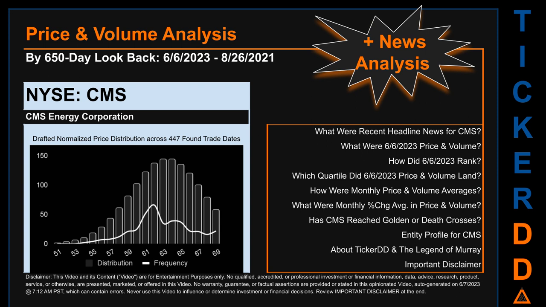The bar chart is the generated distribution and the overlaid line graph, if it is generated, is the frequency of the prices on the x-axis. We will enhance this look-through as our AI model progresses in the next iteration. Remember that this is just a drafted, in-progress, observational model to best fit abstracted third-party data into various opinionated views. Before we jump into price and volume analysis, let's look at recent headlines for CMS.